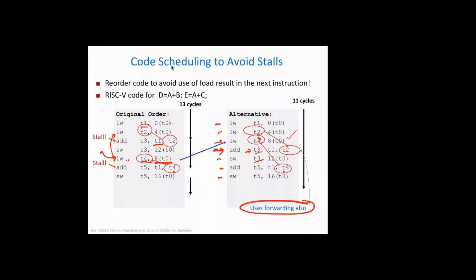Okay, any doubt? Please work this out by yourself and create the 5-stage pipeline, and then see when the results in T1 or T2 are available, and which is being used for the add instruction. Now this is a source operand, right? So this has to be correct.